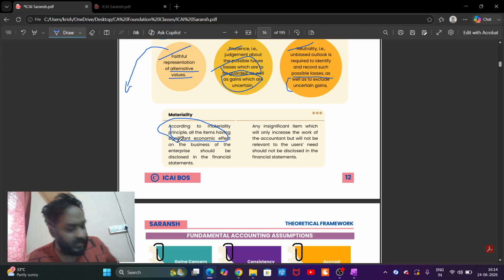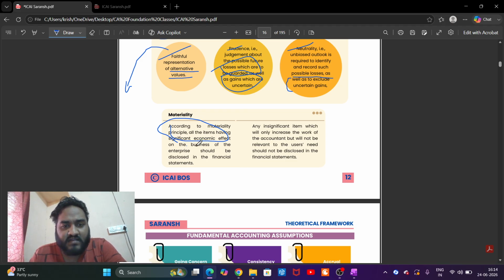What is significant economic effect? Economic effect of the business. Okay, they gave it. Significant means more. Economic means financial, monetary. Business effect means effect of the business. Enterprise should be disclosed.